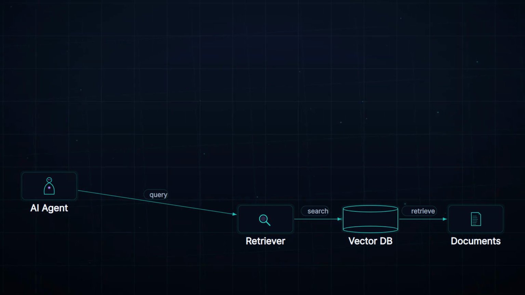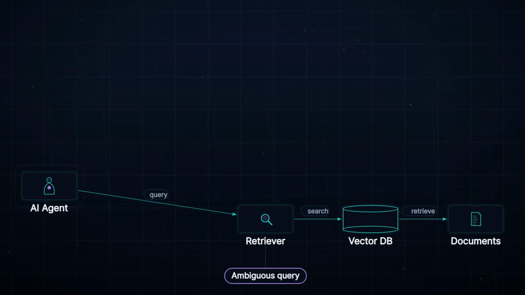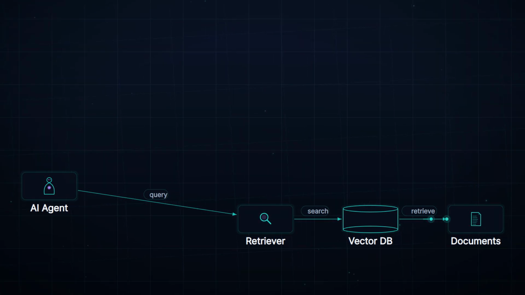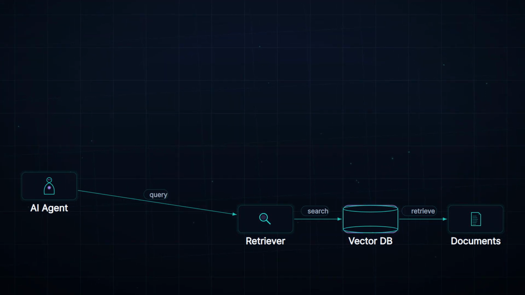The agent sends a vague question about product returns. The retriever forwards it to the vector database. The vector database retrieves chunks that partially match but lack context. These low relevance fragments flow back through the retriever to the agent.